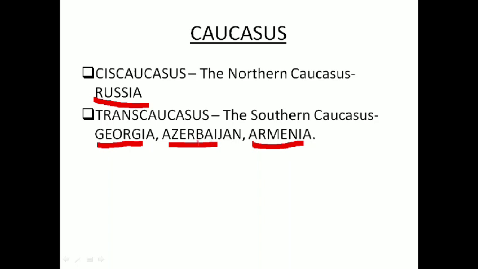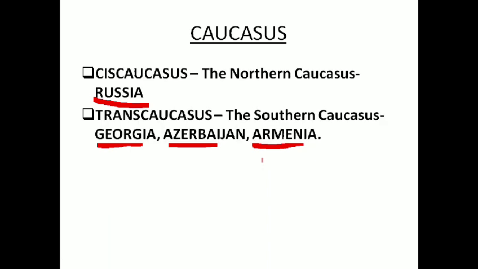So this question always crops up in the minds of children: whether Georgia, Azerbaijan, Armenia are part of Europe or not. Geographically they are not shown as part of Europe. You can take the help of an atlas and see the list. You will find these countries are excluded. But like Kazakhstan and Uzbekistan participate in Asian Games, do Georgia, Azerbaijan, Armenia too? No, they don't. They participate in European games.